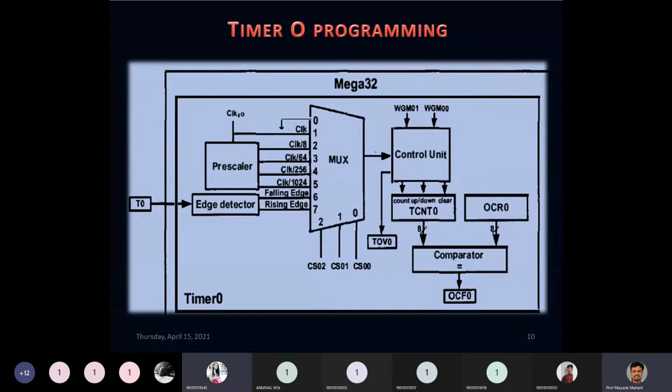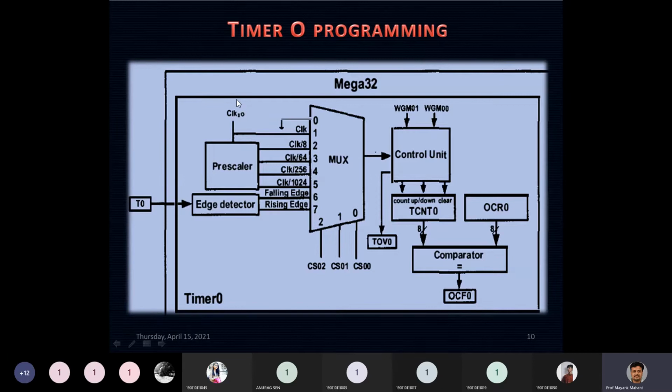Yes, sir. In timer 0, you cannot find a prescaler that will divide your clock by 128. It can be by 8, 64, 256, 1024, so the 128 option is not present here. The other is the falling and rising edge, meaning it can count external events, but this will not be the case with timer 2. And timer 0 has an edge detector, but timer 2 does not have an edge detector. So these are the points of difference.